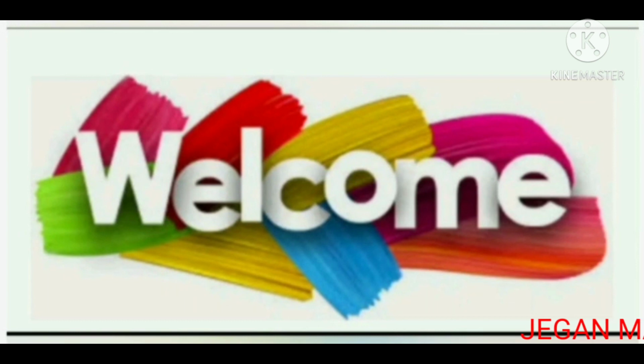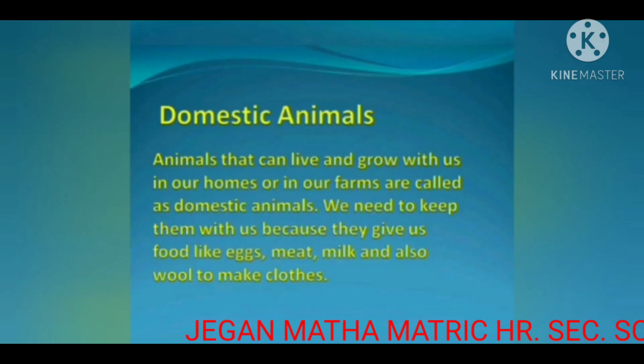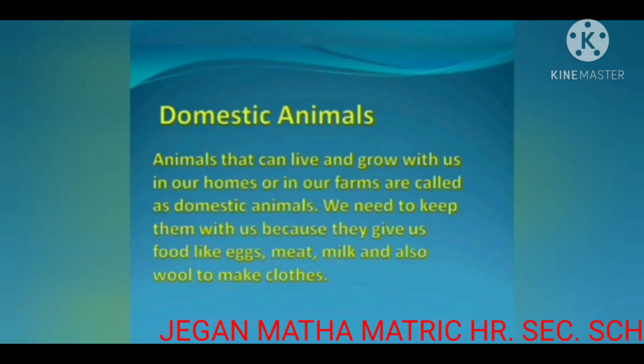Today we will learn about animals. There are two types of animals: wild animals and domestic animals. First, we will learn about domestic animals. There are different types of animals. Some animals live in the forest, and some animals are kept at homes or farms.